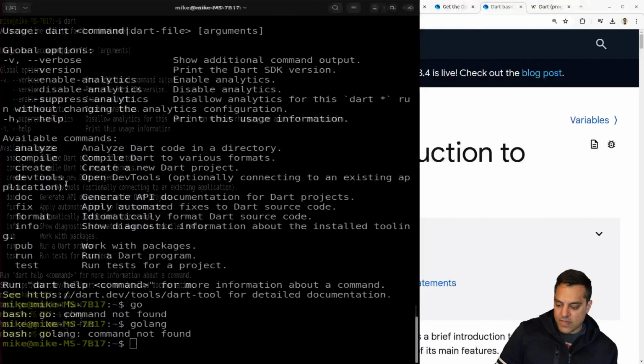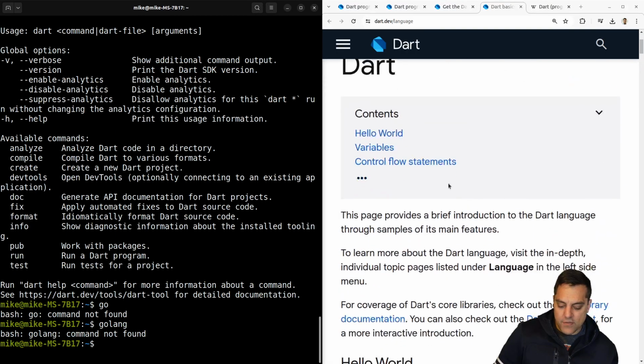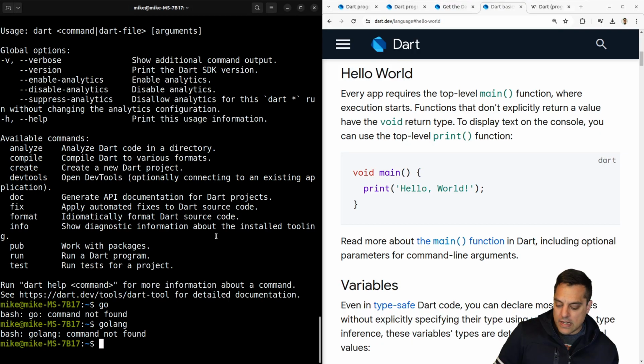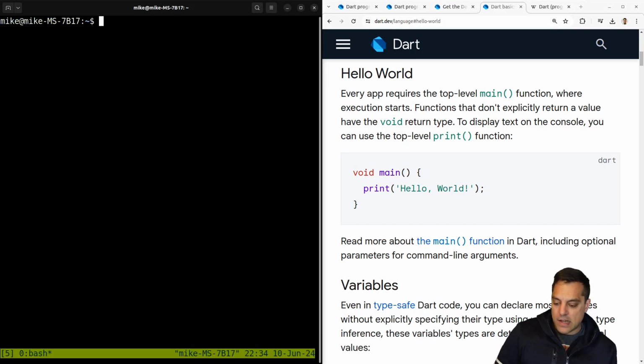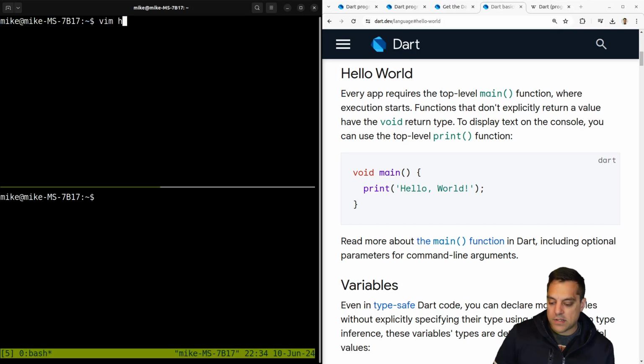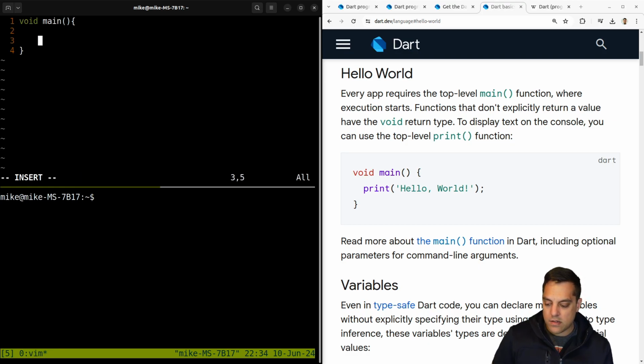So anyways, let's see here if we could just write a hello world and what that results in. So let's split the window here. Let's do hello.dart, void main, and we'll print hello world.